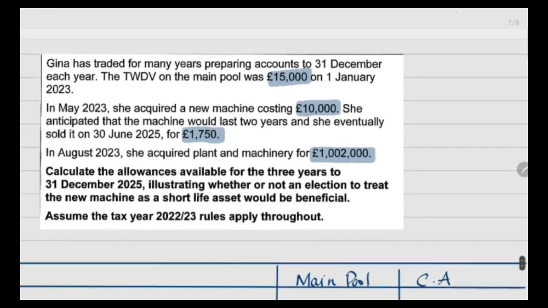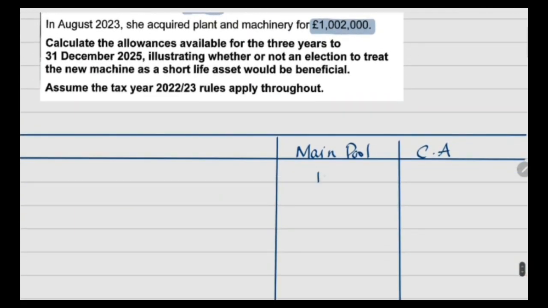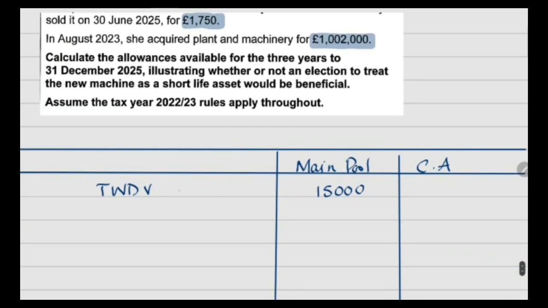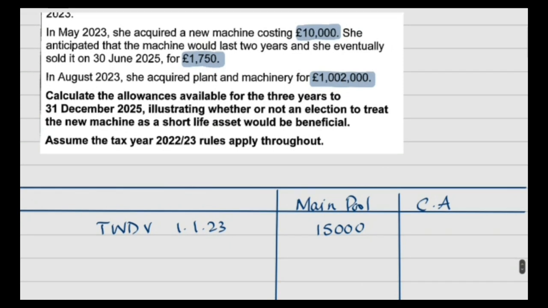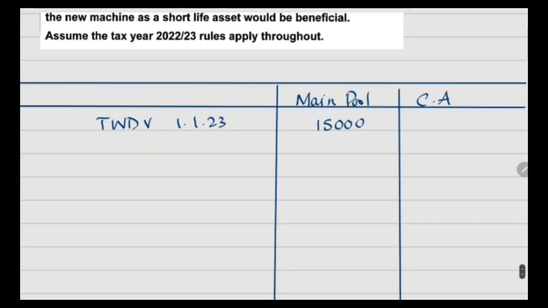So first we have to record the opening balance, which is 15,000. And the date is 1st January 23. Then she acquired a machine costing 10,000, which is considered to be a short life asset, but in the first instance we have to consider it in the main pool. So the total asset which qualify to be recorded are 10,000 plus 10 lakh 2,000, total 10 lakh 12,000.